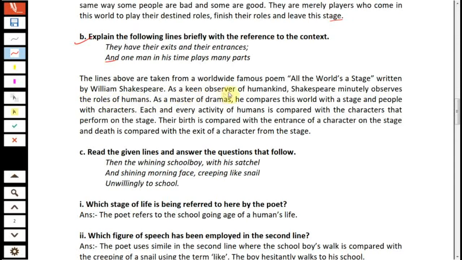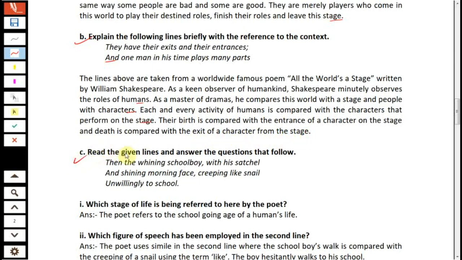As a keen observer of humankind, Shakespeare minutely observes the roles of humans. As a master of dramas, he compares this world with a stage and people with characters. Each and every activity of humans is compared with the characters that perform on the stage. Birth is compared with the entrance of a character on the stage, and death is compared with the exit of a character from the stage.